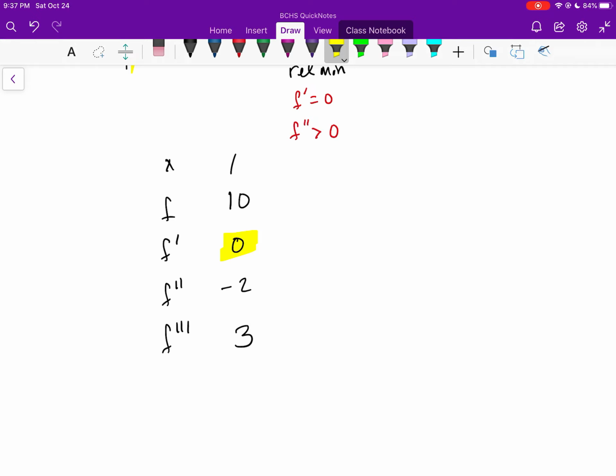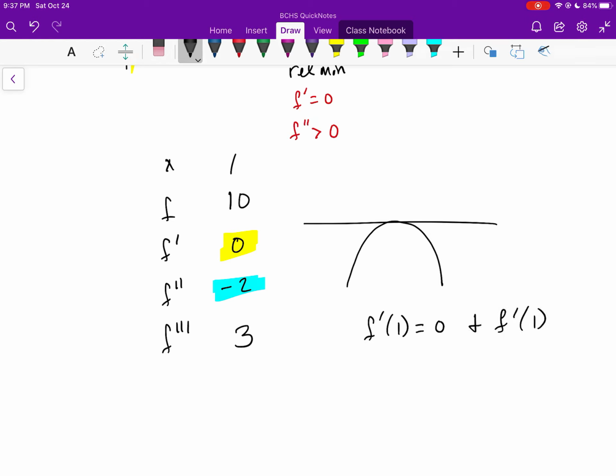And then we look over here and say, hey, I have a horizontal tangent line. Hey, this graph is curved down. Horizontal tangent line, curved down. That must be a relative max. And then justify it. Why? What's the justification? Again, because f prime of 1 is equal to 0, and f double prime of 1 is less than 0. Or you could say f double prime of 1, which equals -2, is less than 0. But that's our second derivative test.